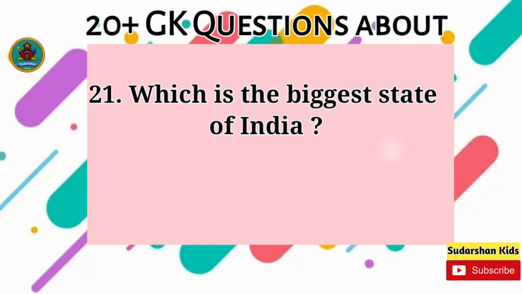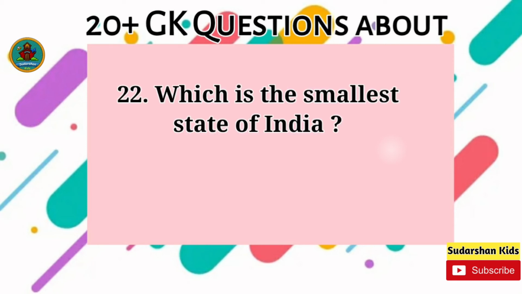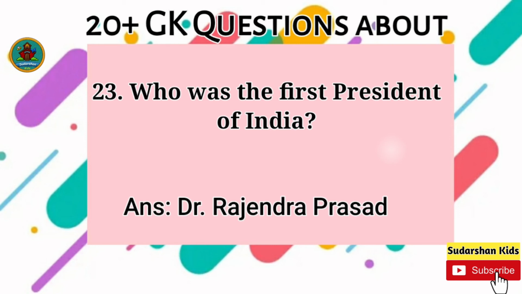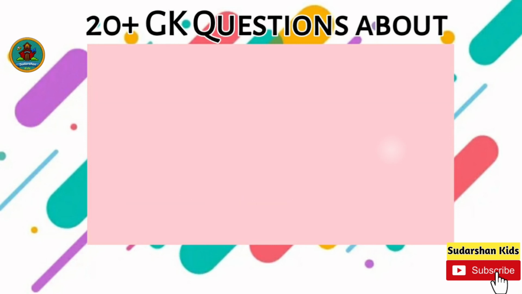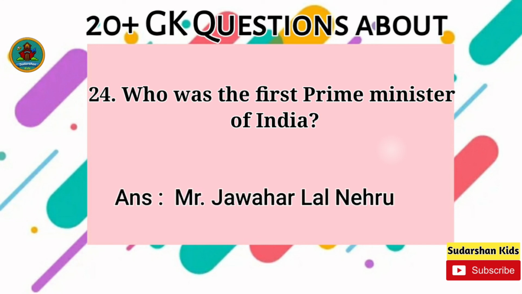Which is the biggest state of India? Rajasthan. Which is the smallest state of India? Goa. Who was the first President of India? Dr. Rajendra Prasad. Who was the first Prime Minister of India? Jawaharlal Nehru.